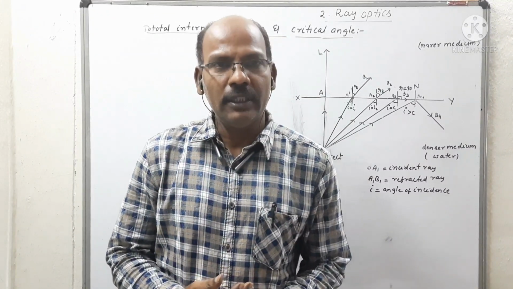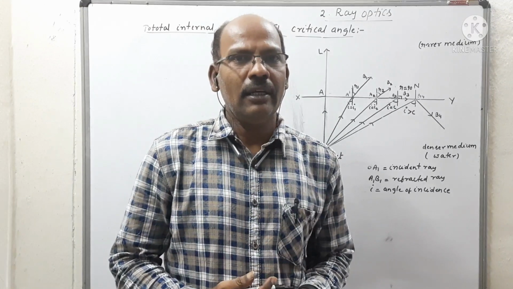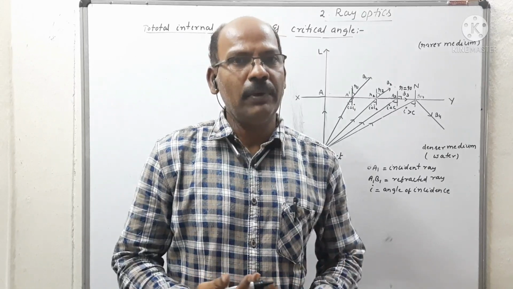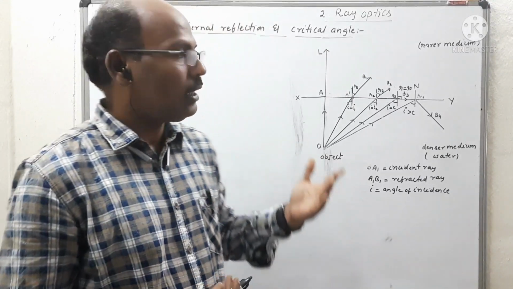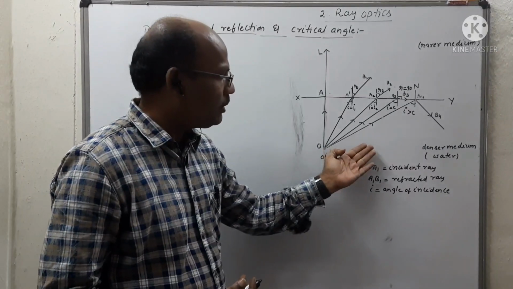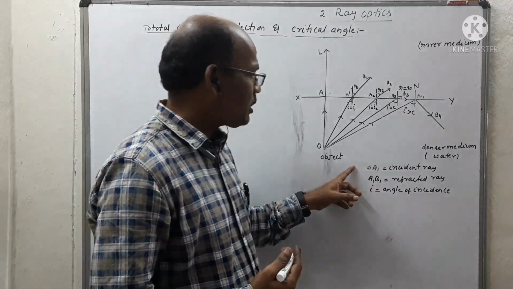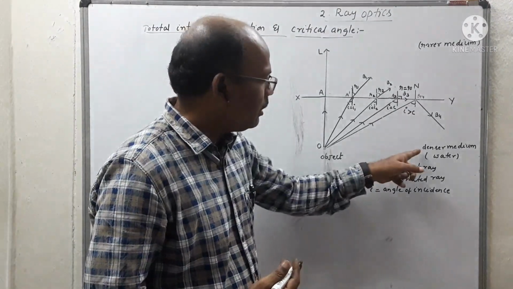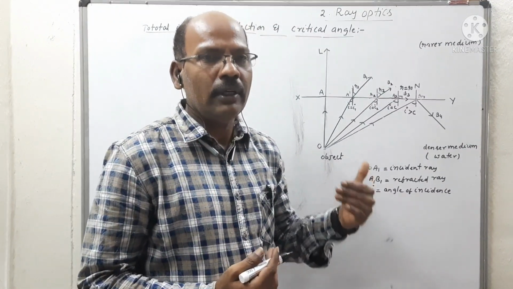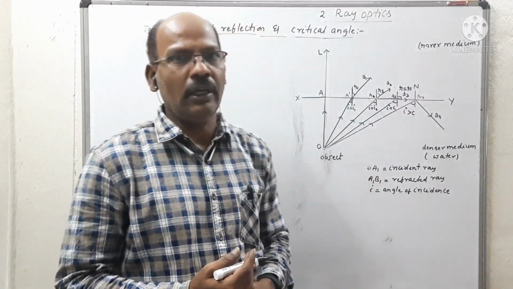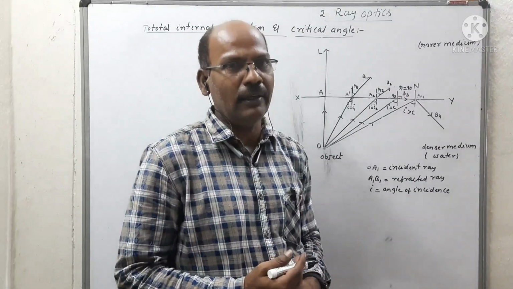Let's explain what is total internal reflection and critical angle, and what the important applications of total internal reflection are. For total internal reflection, the first condition is that the light must always travel from denser medium to the rarer medium. Then only we define the phenomenon of total internal reflection. Later we define what is critical angle.